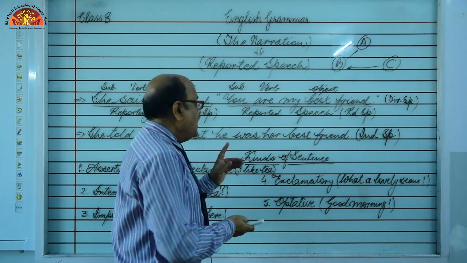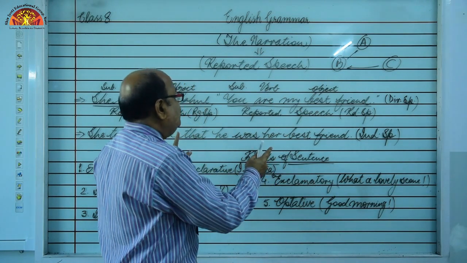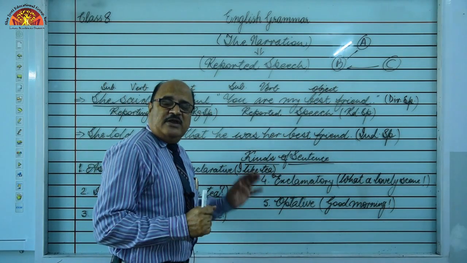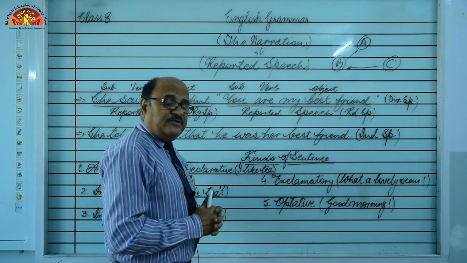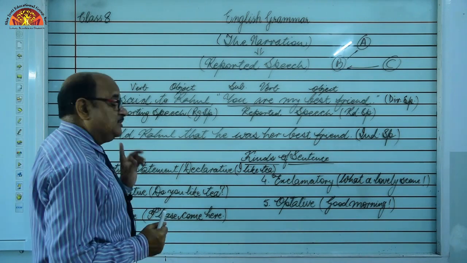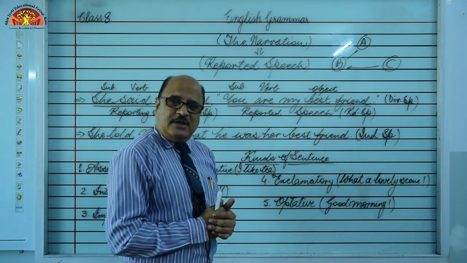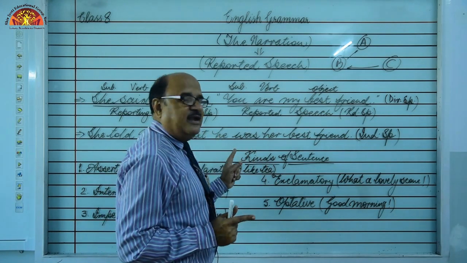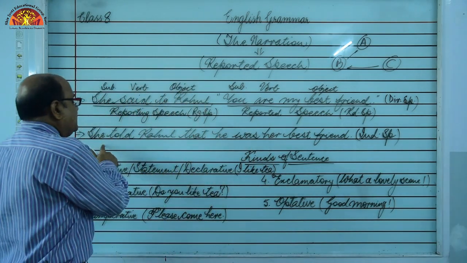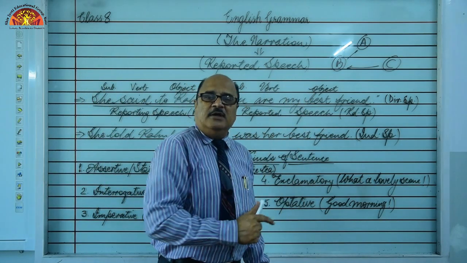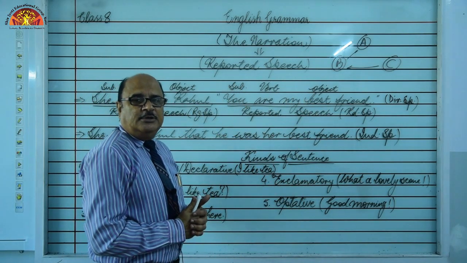Have you noticed? I have not used any of these punctuation marks like comma, inverted commas, sign of interrogation or sign of exclamation. So, this is indirect speech. She told Rahul that he was her best friend. This is indirect speech.